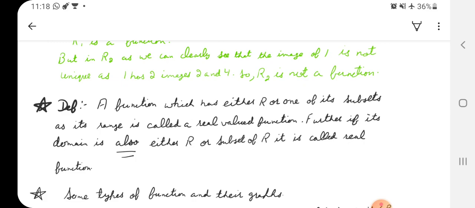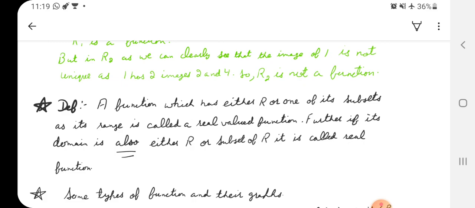If the second set is real numbers or a subset of real numbers, then the function will be called a real valued function. Real valued function means, first of all, it needs to be a function. Second thing, the second set of the function must be R or a subset of R. So this is how we will say it is a real valued function.